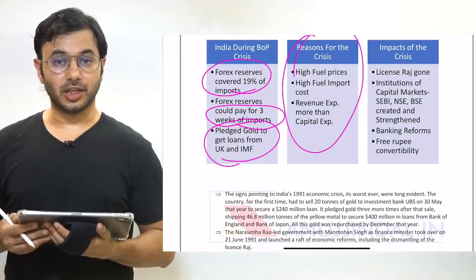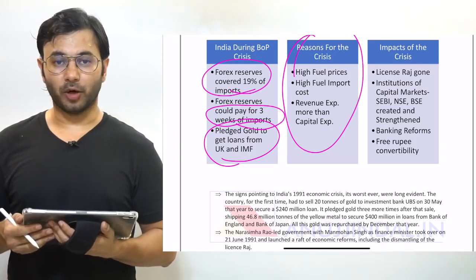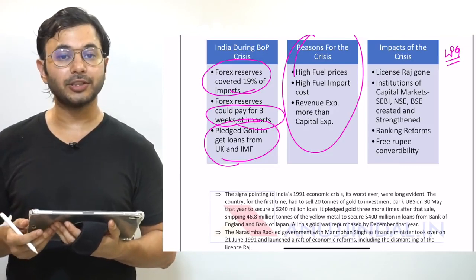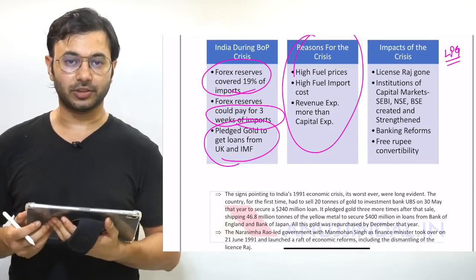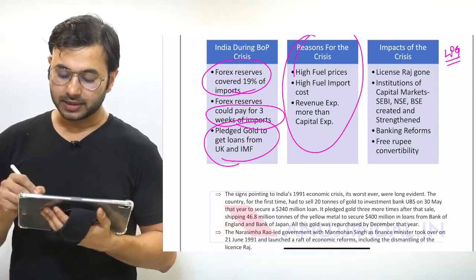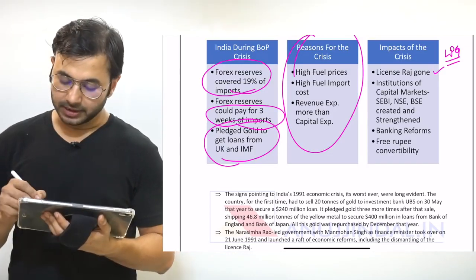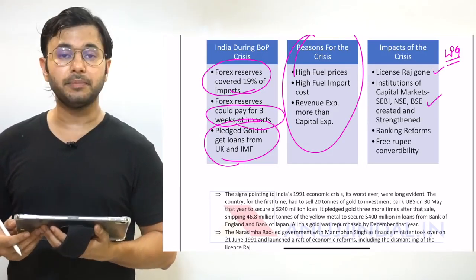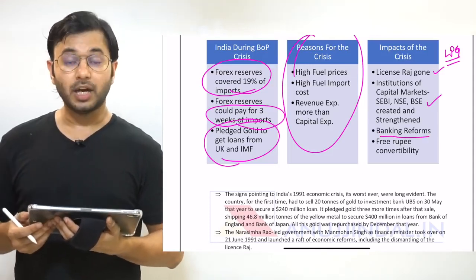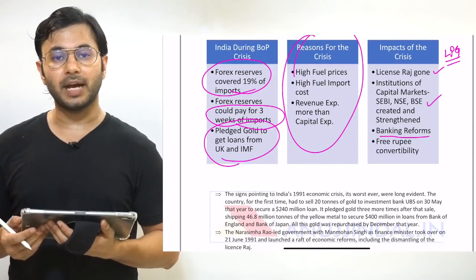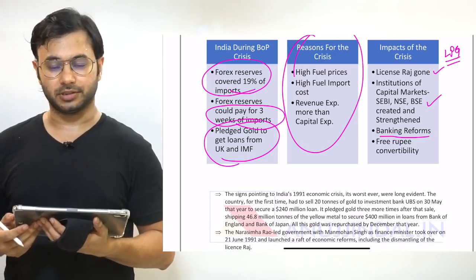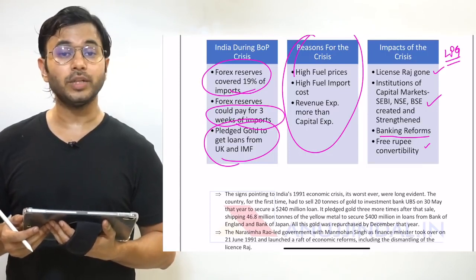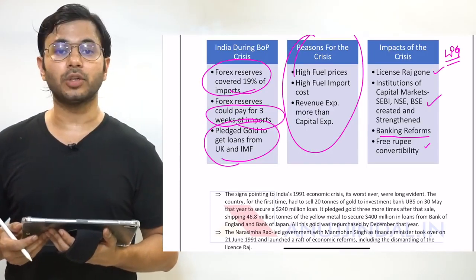What are the positive results of the crisis? India took a lot of reforms after 1991, which were commonly called LPG reforms, or liberalization, privatization, and globalization reforms. Under these reforms, the license Raj was scrapped. A lot of institutions of capital markets in India like SEBI, NSE, BSE were created or strengthened. Nationalization took a backseat and private banks were given licenses. And current account convertibility became a reality, which means you could export and import without any government intervention.